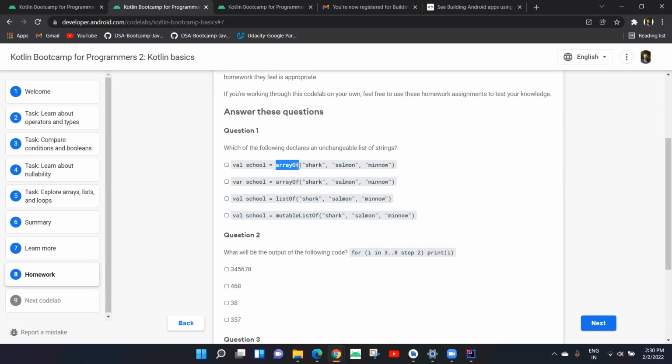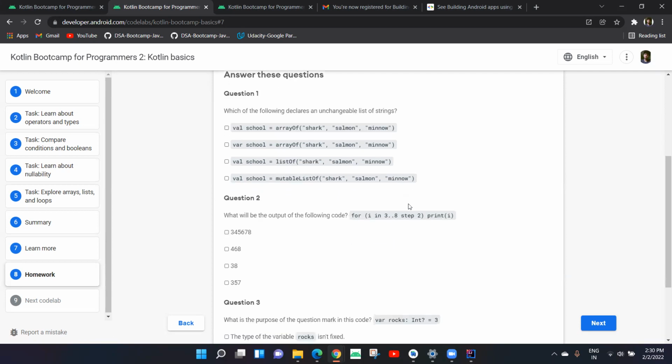It's an array, but it's asking for the unchangeable list. So these two options can be excluded because it's an array and it's asking for list. So there are two options in front of us. One is mutable list. We have read that mutable list can be changed. So the last option left to us is a list of, and it is immutable as we read. So this is the unchangeable list that cannot be changed. Do you get it? Yes, yes. Okay, good.